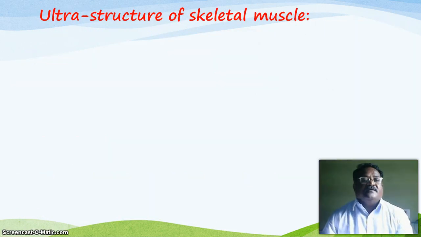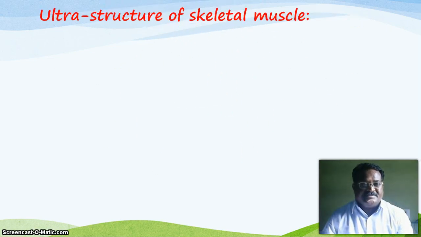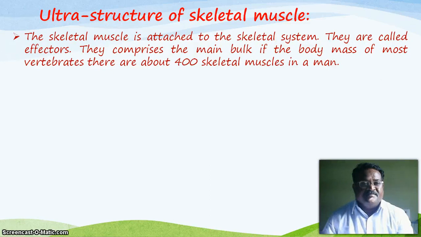Next, we have to see the ultrastructure of skeletal muscles. When muscles are attached to the skeletal system, they are called effectors, because they are under the will of the individual.